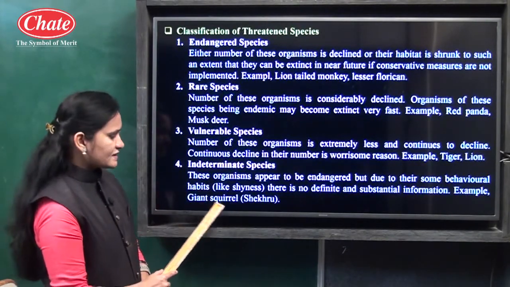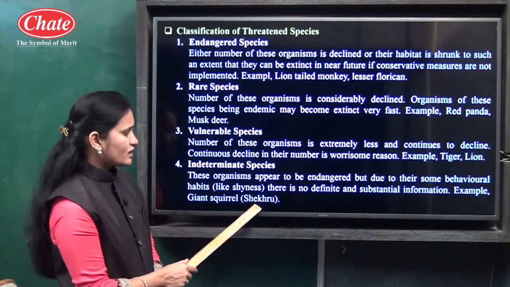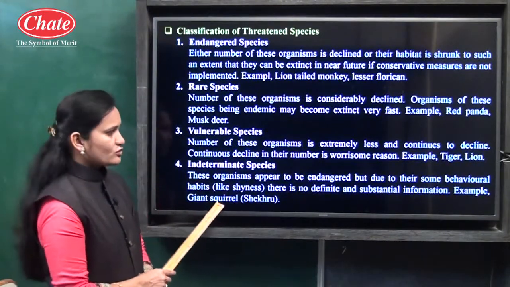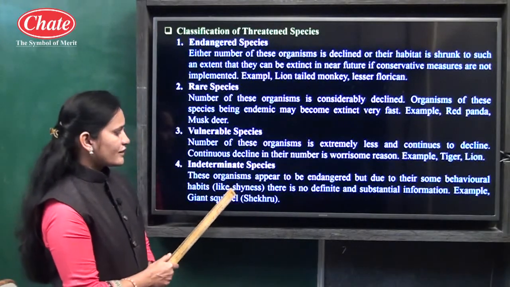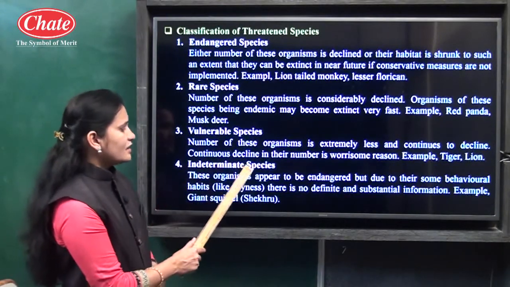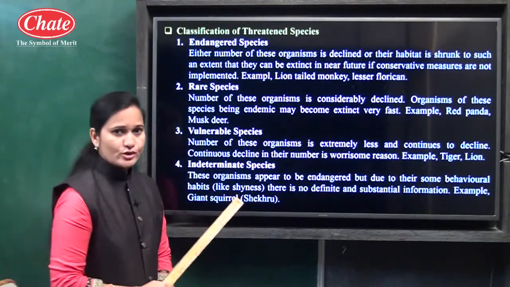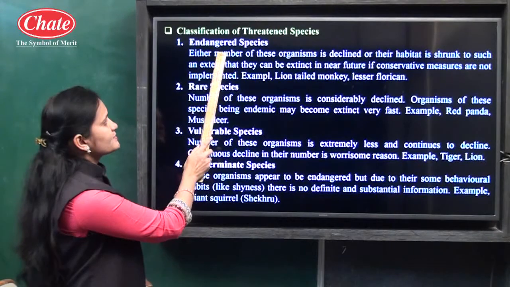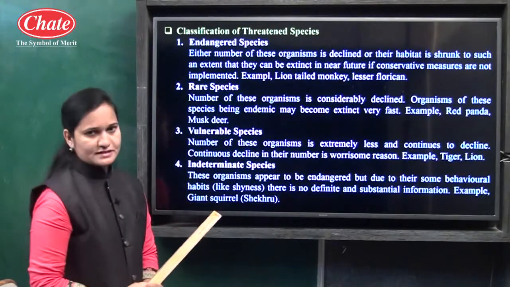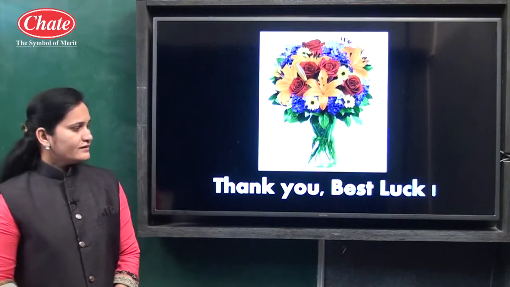If you see the giant squirrel, because of the shyness of the shekru, we cannot get definite information related to it from such species. So the name given is indeterminate species. As threatened species, you have studied a total of 4 species: endangered species, rare species, vulnerable species and indeterminate species. Now with this point our important points are completed. Thank you.